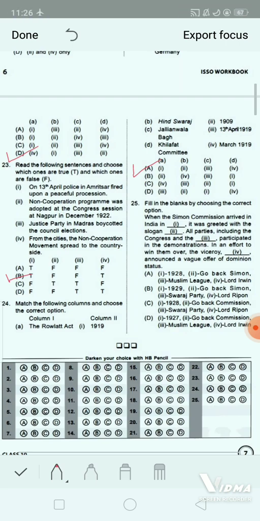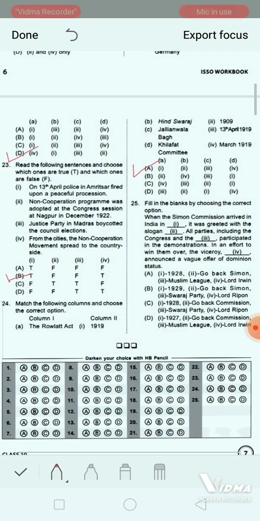Correct. Number B, that is Hind Swaraj. It will be 1909. Correct. Now C, that is Jallianwala Bagh. It will be 13th April 1919. And next, that is option D, Khilafat Committee. That will be March 1919. So this is the correct one.